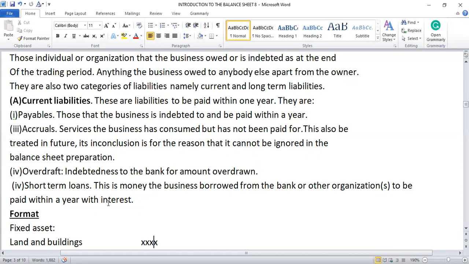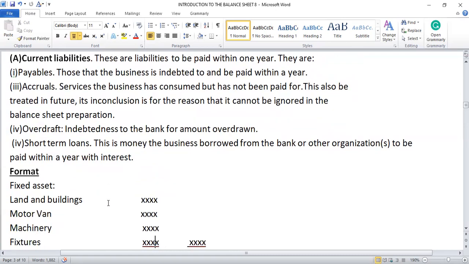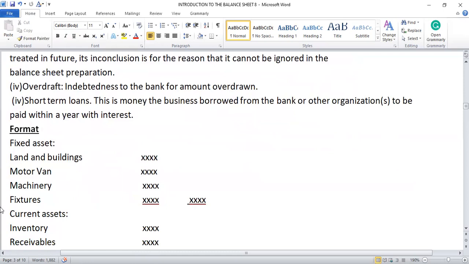It's a current liability or a short-term liability. Okay. The formats. So we are continuing the format. We know this format already, but let's go through it.